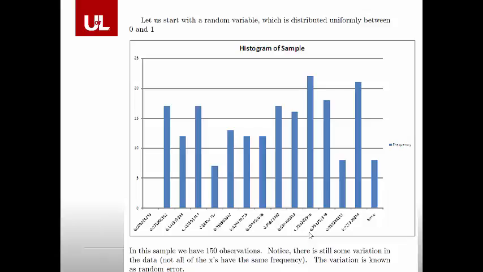So think of a population that has 150 individuals in it, and they each have values that range somewhere between 0 and 1. Notice that there is still lots of variation in here, and this does not look like a normal distribution.